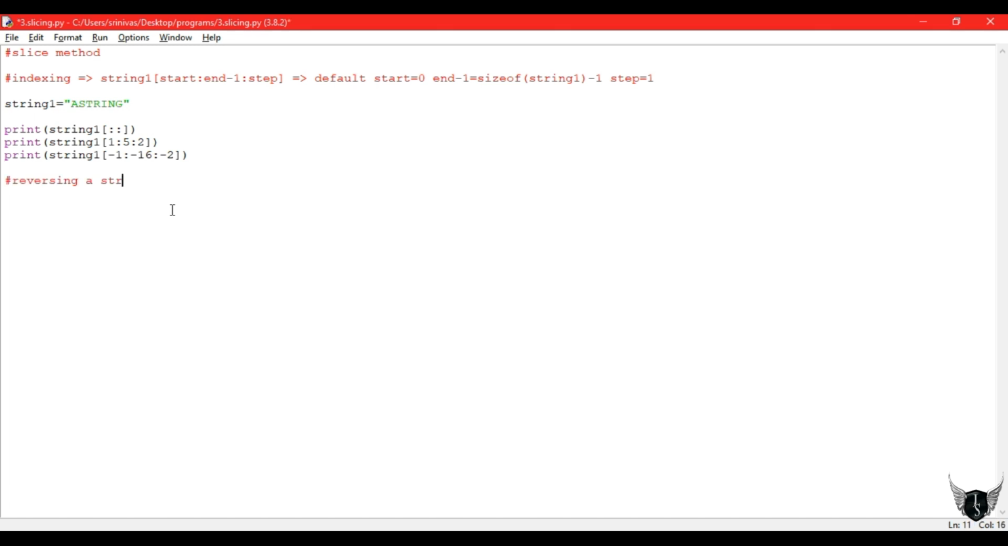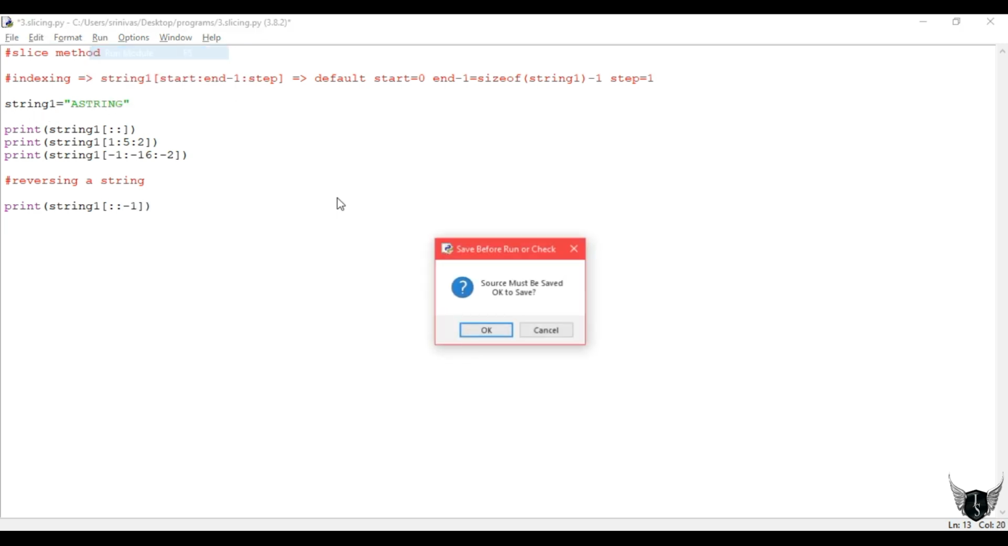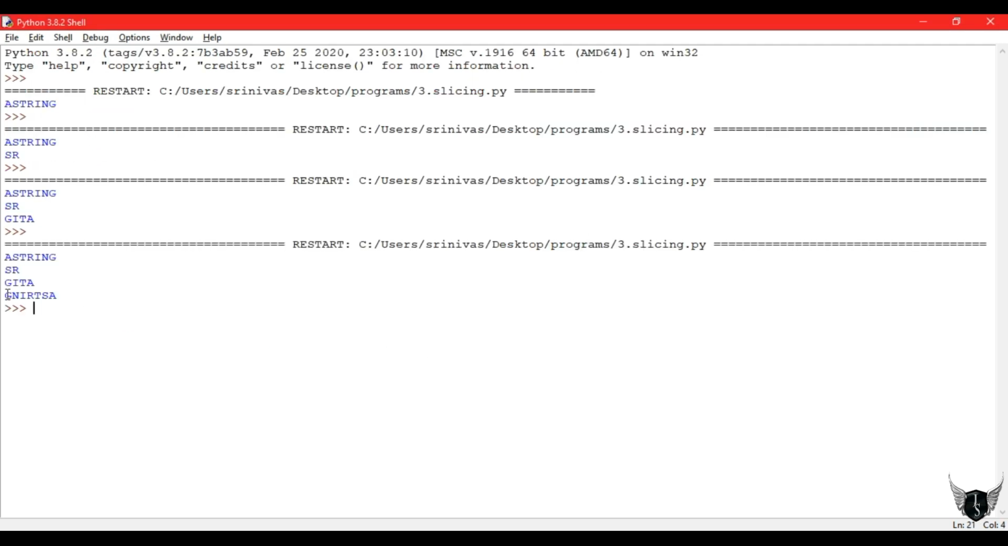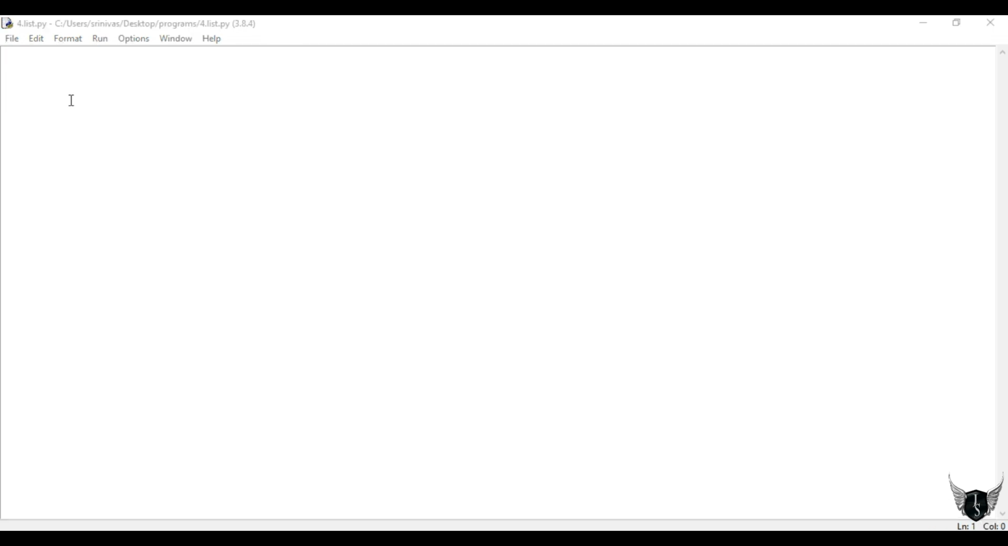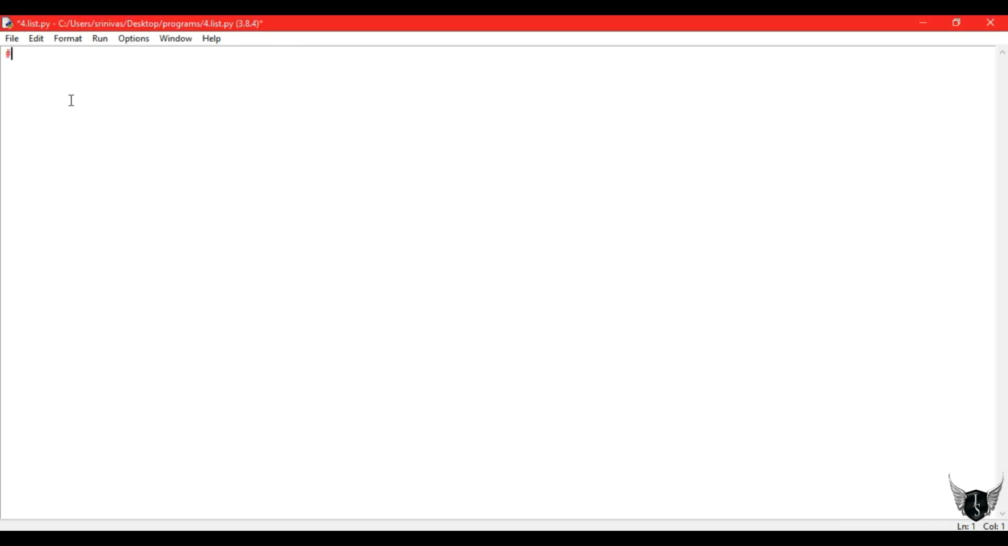So we can write a small program like reversing a string. For reversing a string, in other languages we need to run a for loop from the last index to the first index. In this it is easy. If we simply write colon, what will happen? The whole string will be printed. But we want it reversed, so I will write -1. Now my whole string will be reversed. See, in a single line the string is reversed. So slicing helps you in many other programs also.